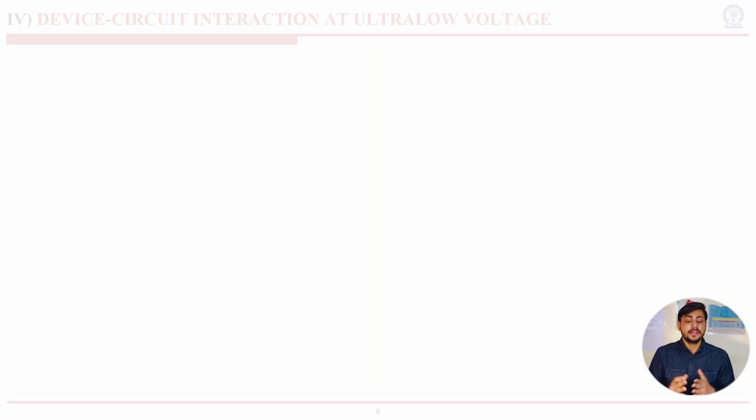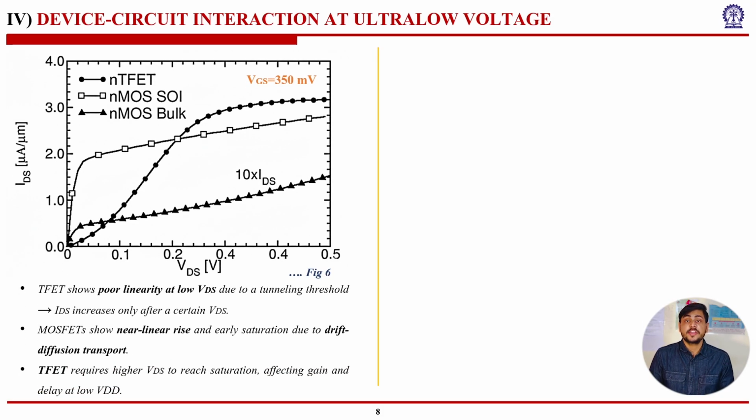Now let's look at device-circuit interaction at ultra-low voltages. That is section 4 of our particular research paper. We can see a graph of drain current versus VDS for NTFET, NMOS silicon on insulator, and NMOS bulk at gate to source potential equal to 350 millivolts. Now, the TFET shows poor linearity at low VDS, as evident in this section, due to a tunneling threshold. Due to this tunneling threshold, IDS increases only after a certain VDS.